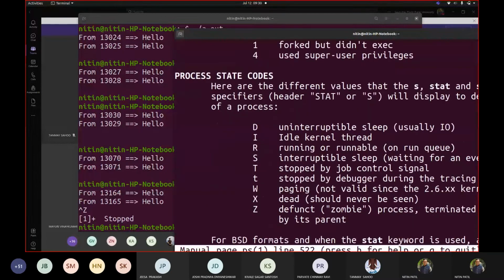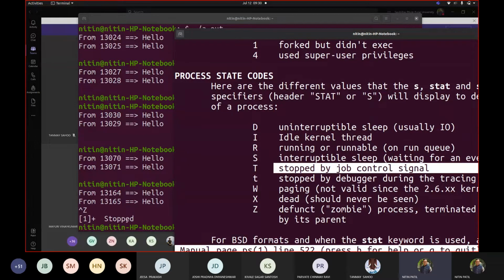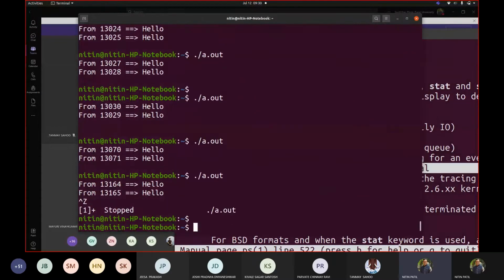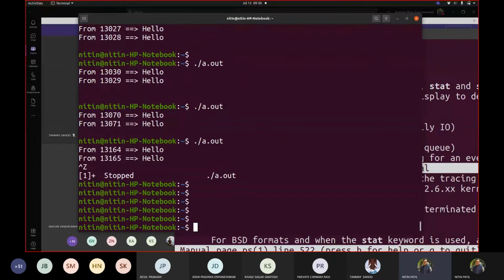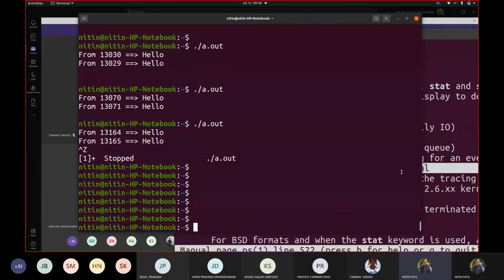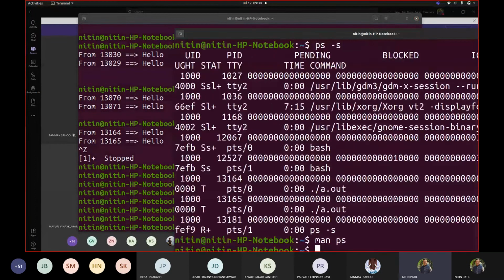Now, capital T: stopped by job control signal. Can you see that? Because I pressed Control Z. That means I sent that program to the background. The foreground is what is executing currently, and now this is in the background. I stopped the process completely. Now if I go back here, I'm not doing anything, though I am pressing the enter key there. But my a.out is not touched at all, because my a.out is not in memory completely.